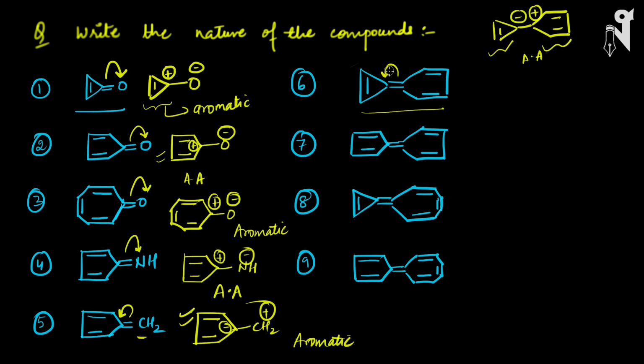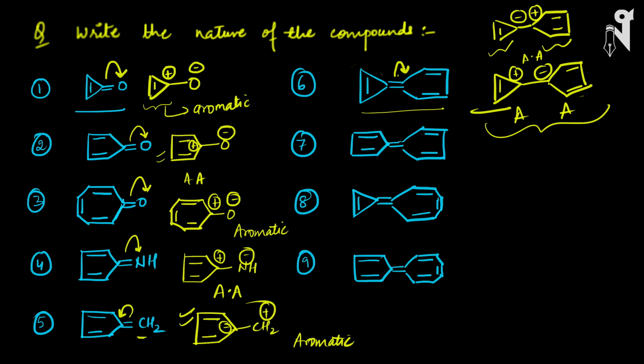Instead, the bond split will happen the other way around, as in the bond split will happen like this. So this will become your cation, and this will become your anion. So it will be this and minus. This system is aromatic. This system is also aromatic. Hence the whole system has become aromatic. So it will not go for the split like this. It will go for the split like this.